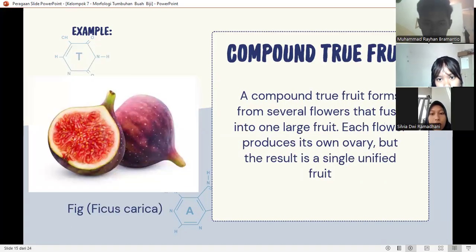And the last one is compound true fruit. A compound true fruit is formed from several flowers that fuse into one large fruit. Each flower produces its own ovary, but the result is a single unified fruit. For example, fig, composed of many flowers that fuse into one large fruit, where each flower contributes an individual ovary.